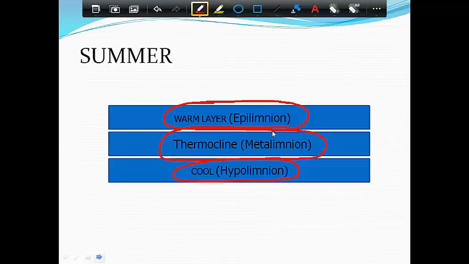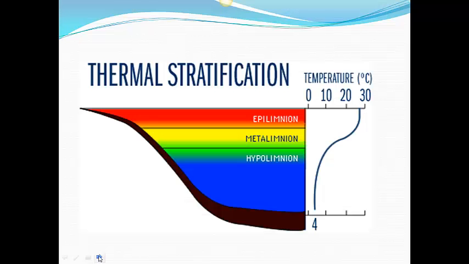Okay, and the thermocline is this transition between the cool bottom layers and the upper warm layers. So as you go up the thermocline, the temperature of the water is getting warmer. But there's a change, a definite change between the cool and the warm throughout the thermocline. So again, we get stratification once again in the summer, and those nutrients start dividing within those layers as well. This is just another example of thinking about the layers of the lake, so I wanted to show you that.